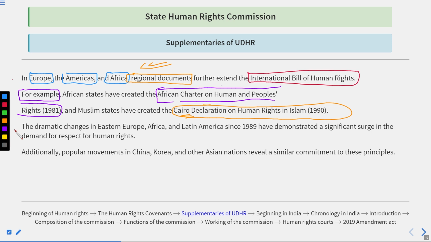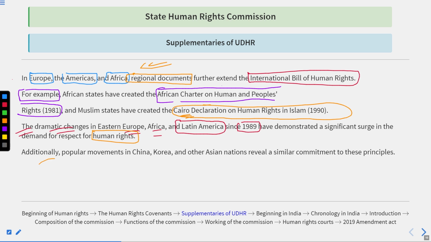Thereafter, the dramatic changes in Eastern Europe, Africa, and Latin America since 1989. Now, most of you equate America with the United States of America. That is not true. America is a continent, while the USA, the United States of America, is a country. Latin America is basically Southern America. So Eastern Europe, Africa, and Latin America, since 1989, have been undergoing dramatic changes, and they have demonstrated a significant surge in the demand for respect for human rights.